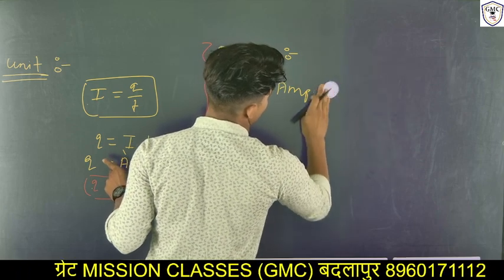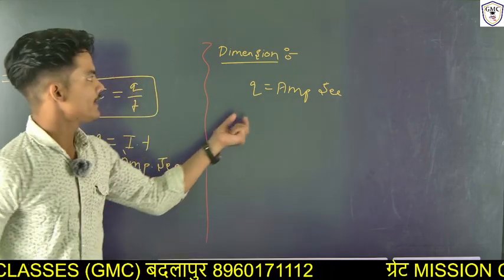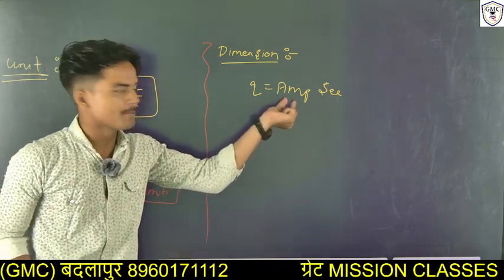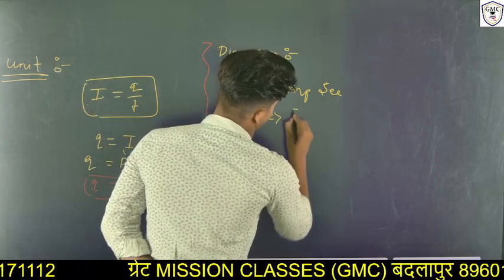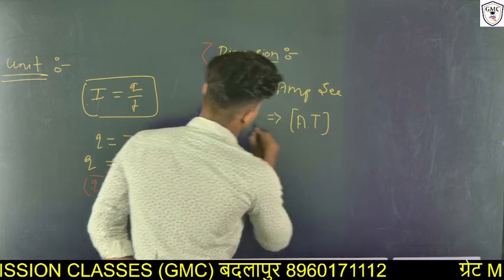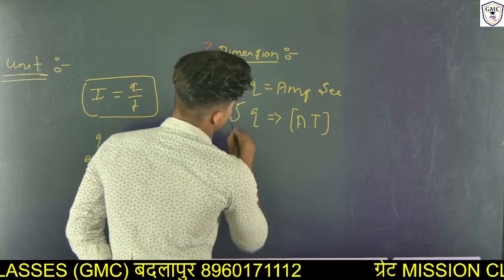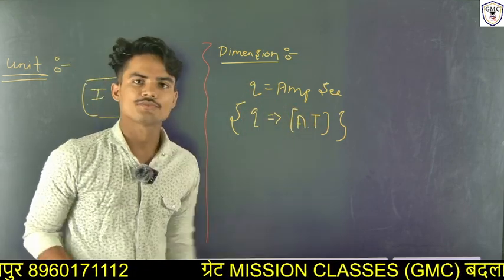In dimensional form, ampere is expressed as capital A, and time is expressed as T. Then the dimensional form of charge is equal to A into T.